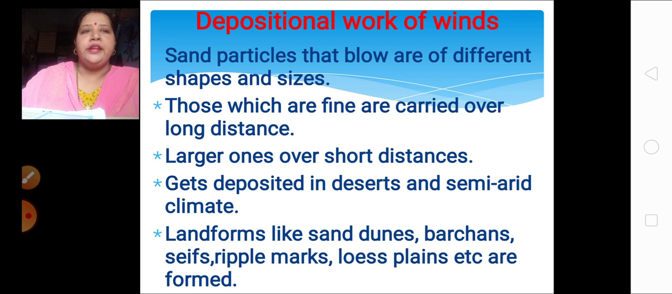Those which are fine are carried over long distances. When the sand particles are very fine, they can be carried over long distances. But if the particles are a little bit bigger, then they cannot be carried over a longer distance. Larger ones are carried over short distances only.